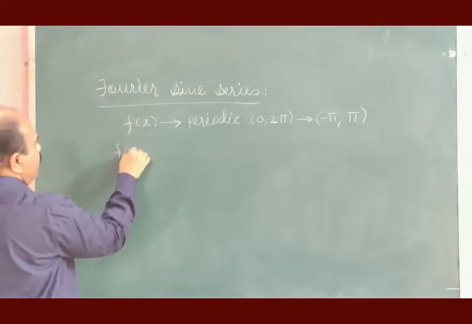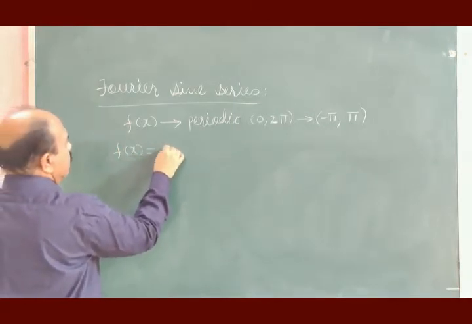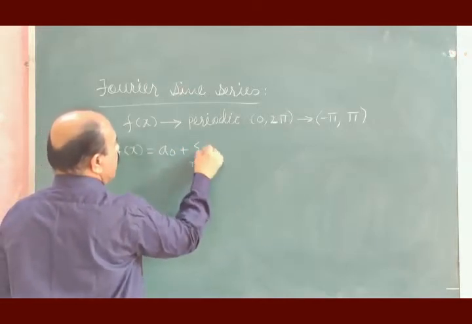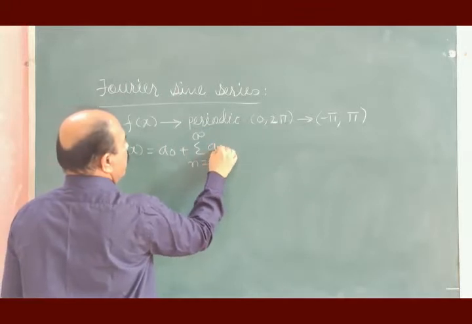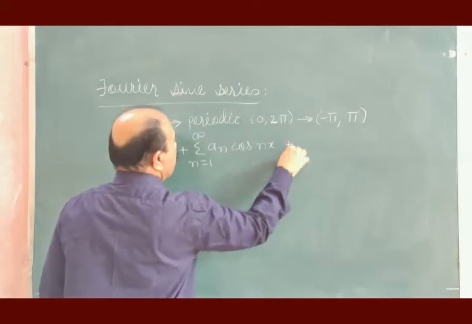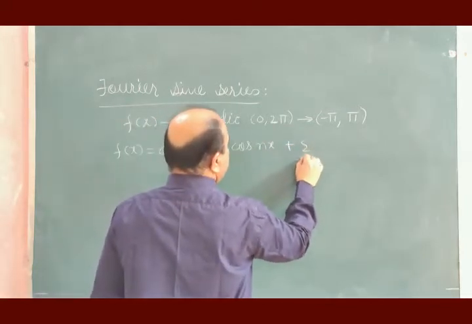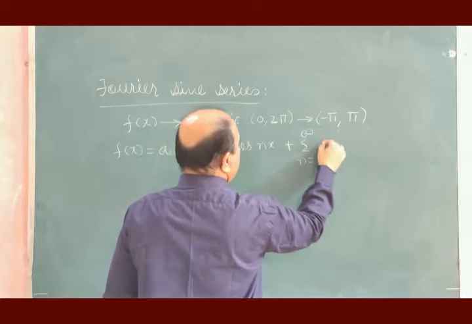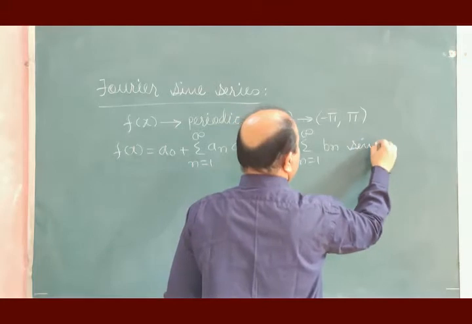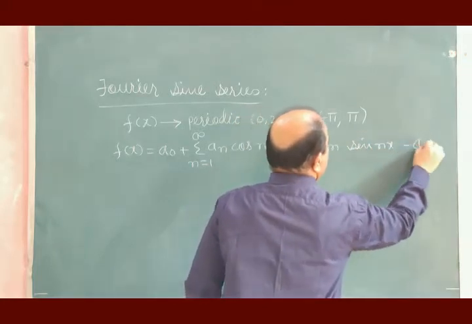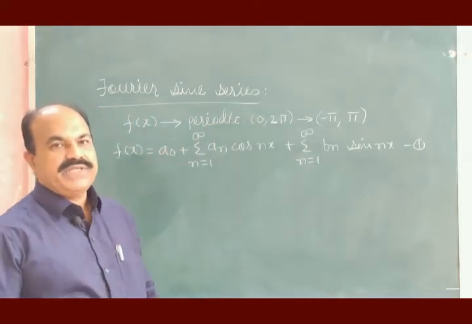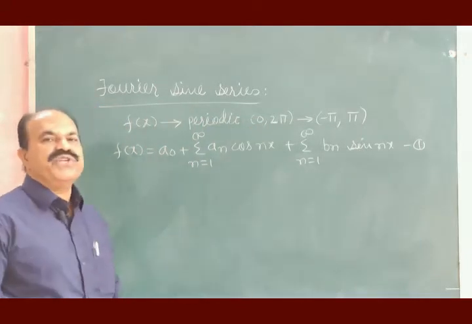So f of x is equal to a0. This function f of x is expressed in the form of Fourier series.